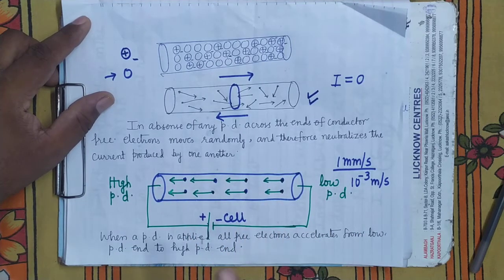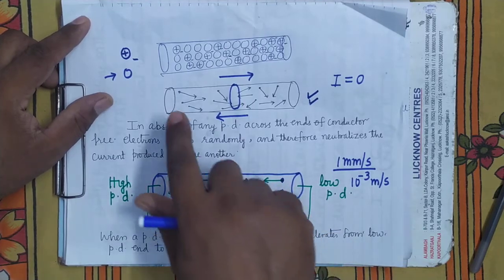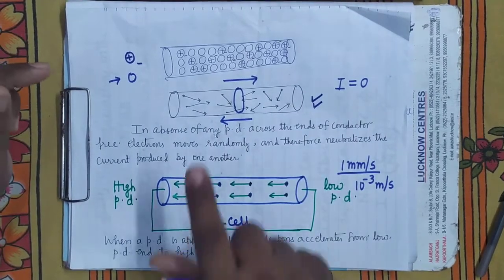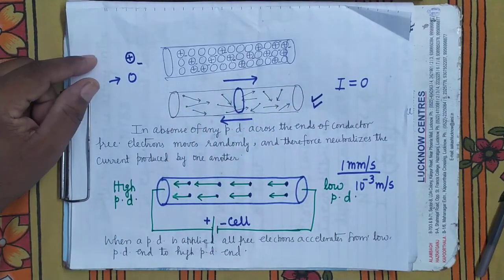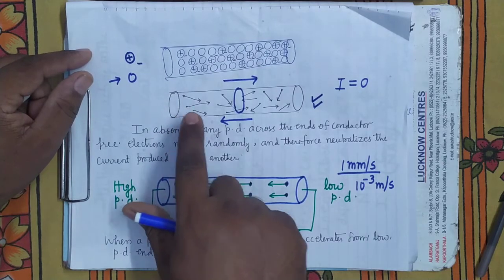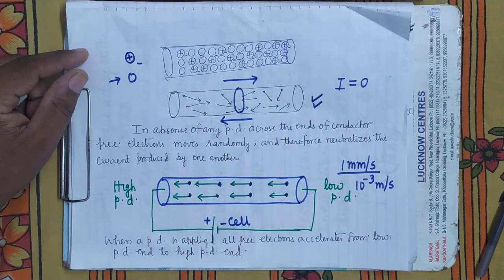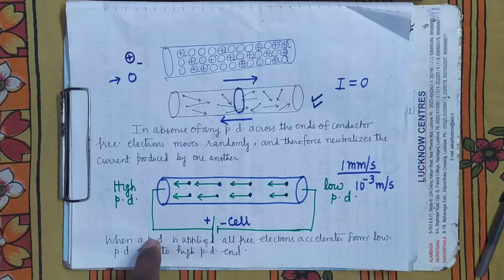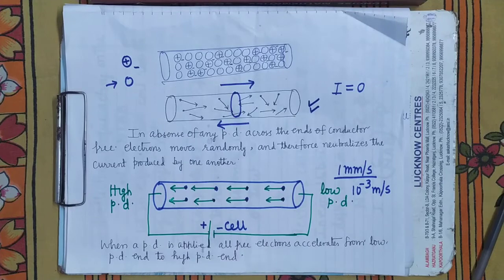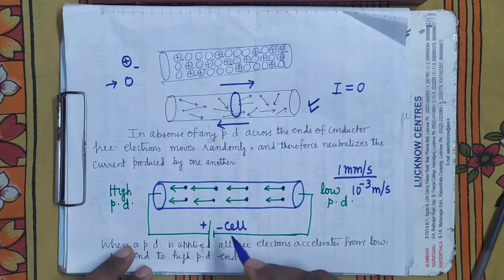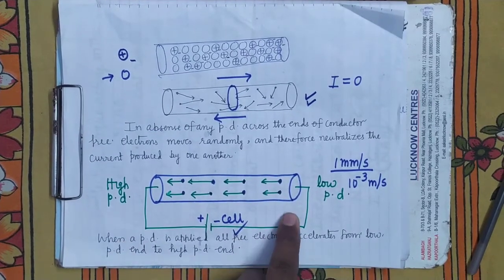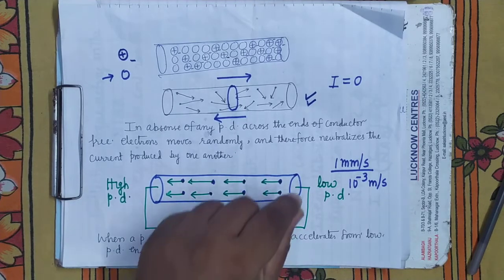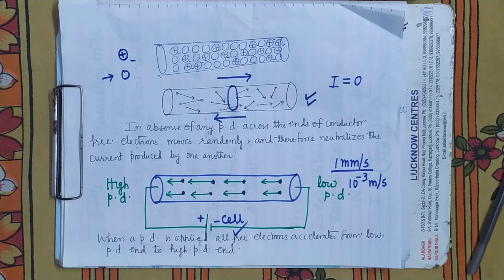Though they are moving in the absence of the potential difference, their motion is in random directions. Current produced by one electron is neutralized by the other electrons, and therefore there is no net current. Current is produced in a conductor only when some potential difference is applied. What is the function of this cell? It provides a directed motion to the free electrons. It makes the motion of free electrons in a definite direction.